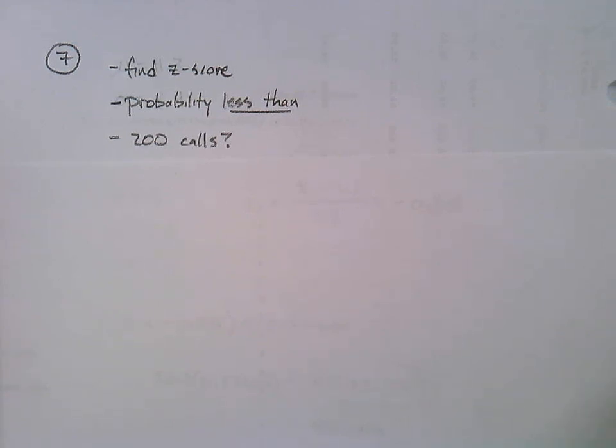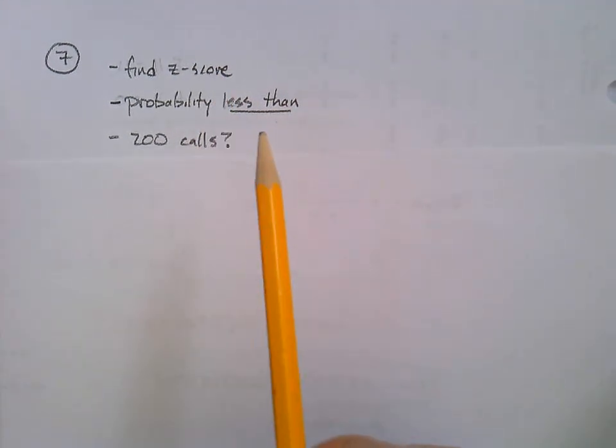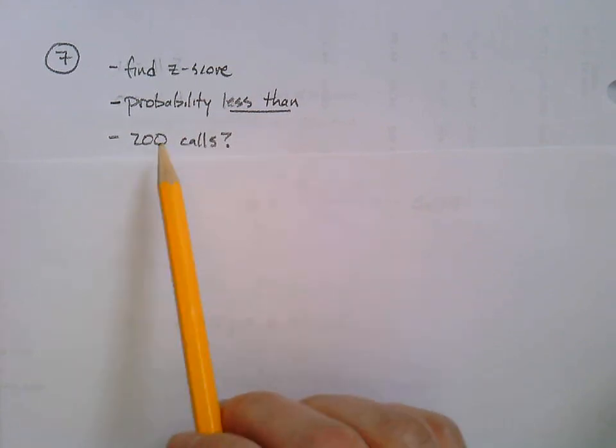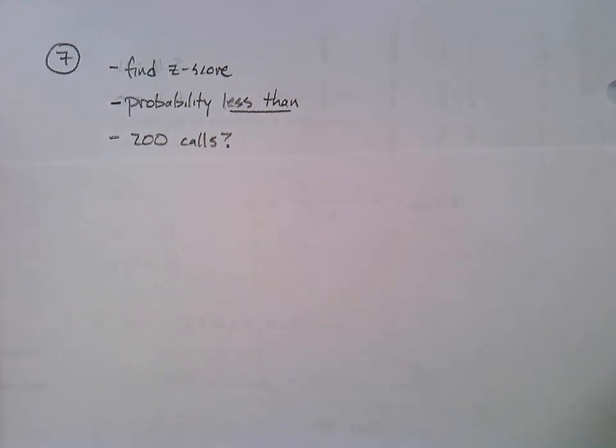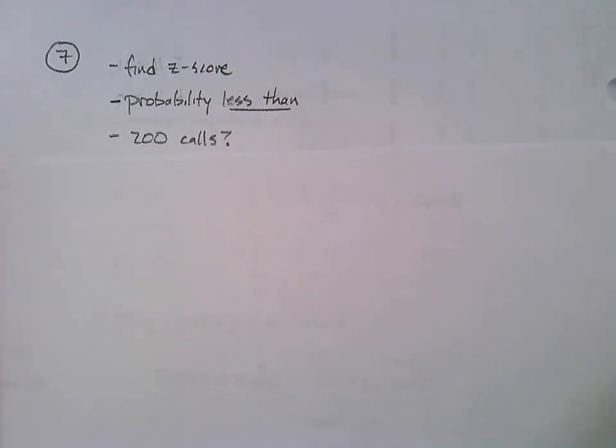All right, everyone. Hopefully, you gave this a shot, that you found the z-score that goes with number 7. You found the probability less than, and if you can make sense of the 200 calls, then you are really doing well. I'm hoping that everybody could get the probability. Let's read it and do it all together.